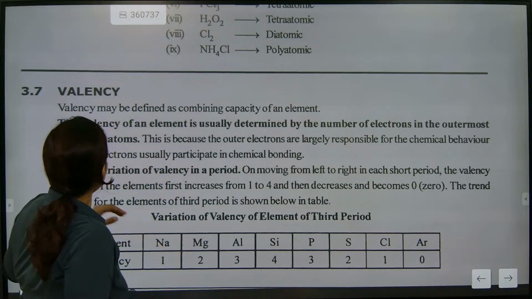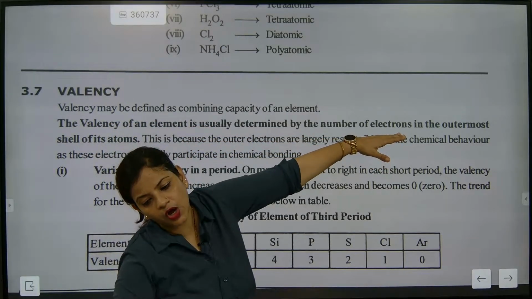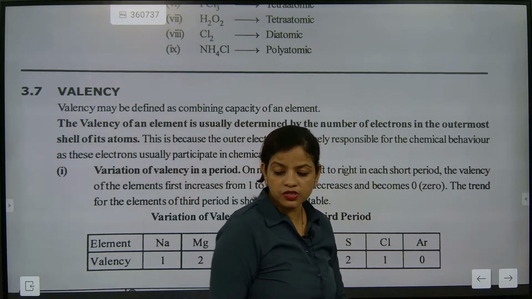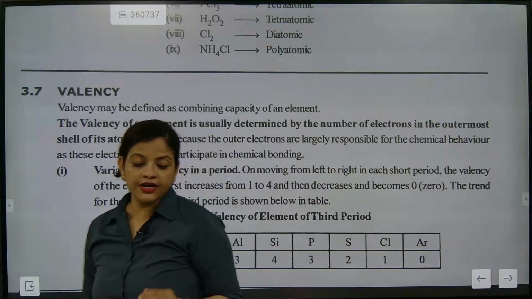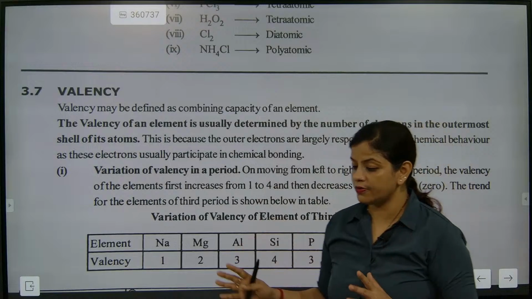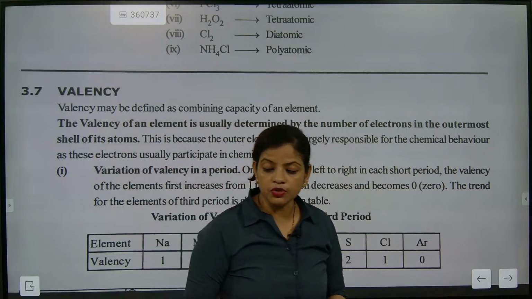So the valency of an element is usually determined by the number of electrons in the outermost orbit.